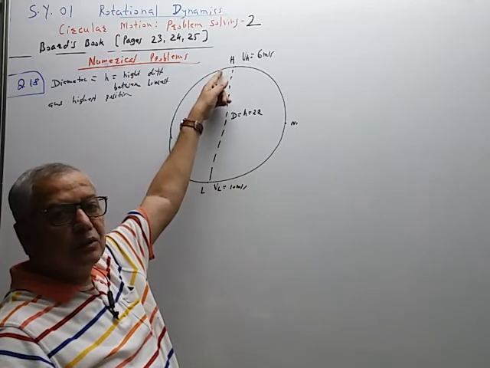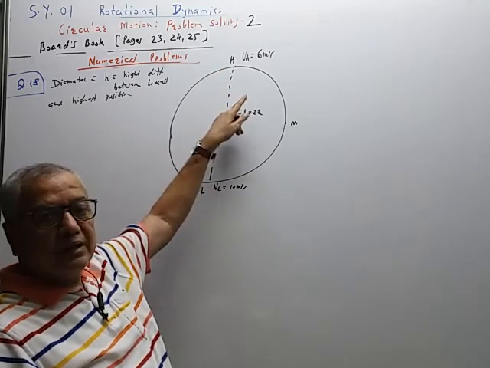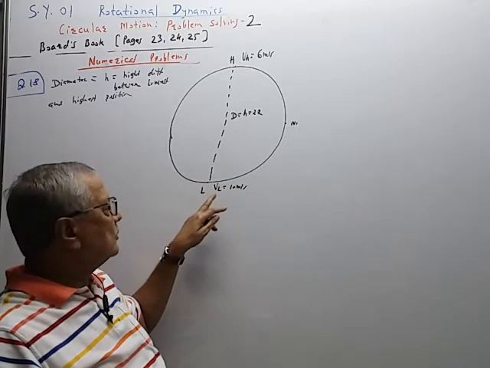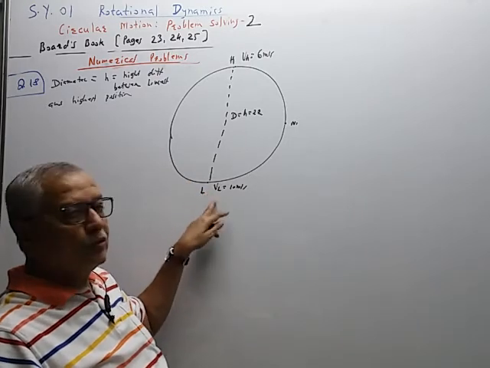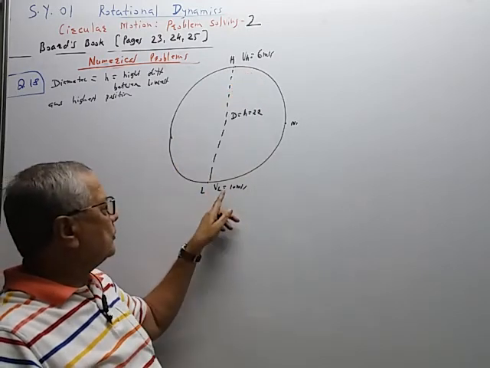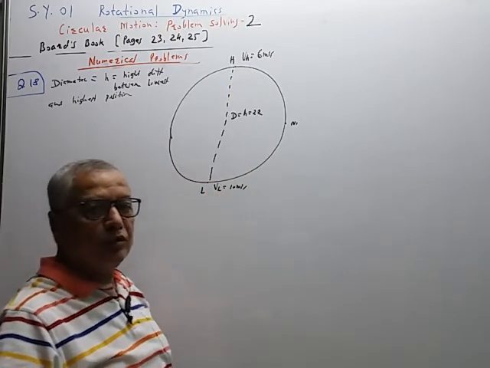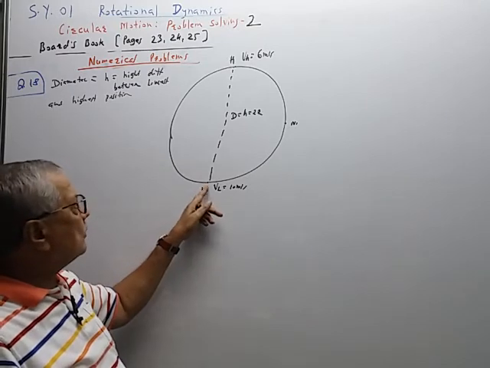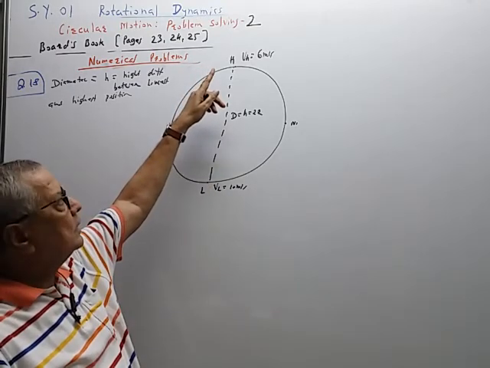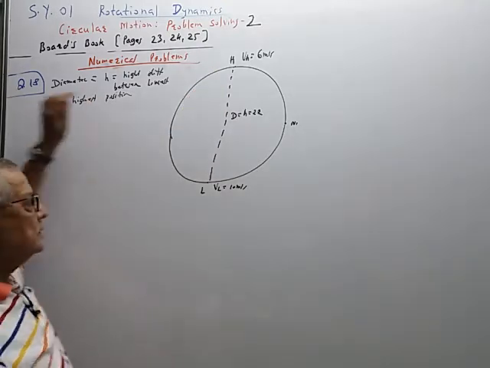potential energy increases because height increases, but kinetic energy decreases. Therefore, velocity is always highest at lowest position and minimum at this highest position. Therefore, this 10 meter per second is equal to VL. So now when the particle moves from L to H, its kinetic energy decreases, its potential energy increases.